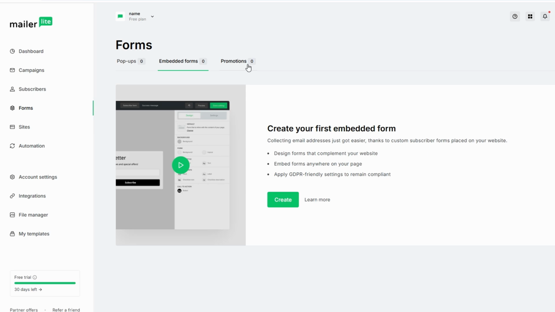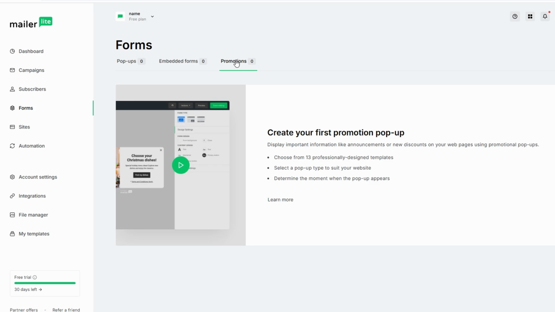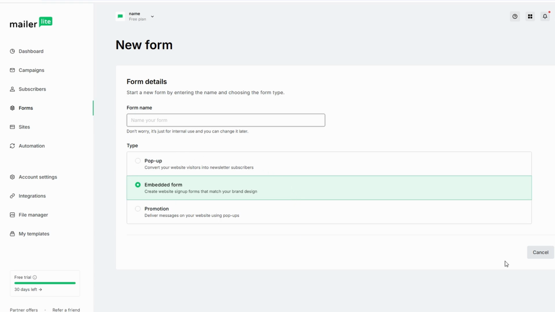These forms are useful for gathering leads, getting feedback, or signing people up for newsletters. Like everything else in MailerLite, the form builder is easy to use. Just drag and drop the elements you want into your form. Then, customize the design and save it. You can then embed this form on your website or use it in your email campaigns.